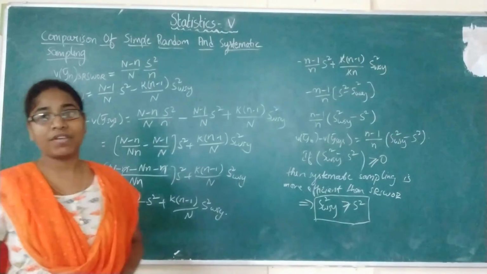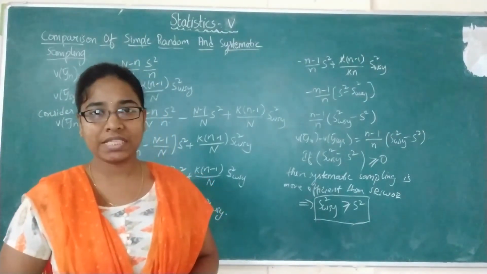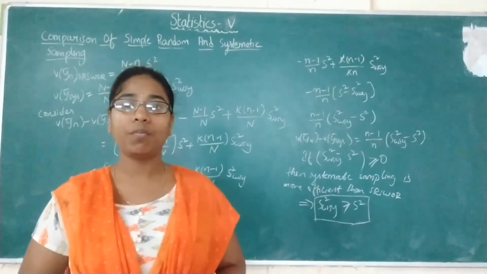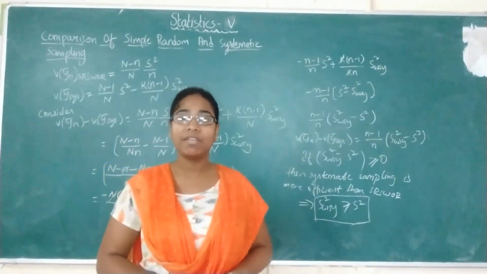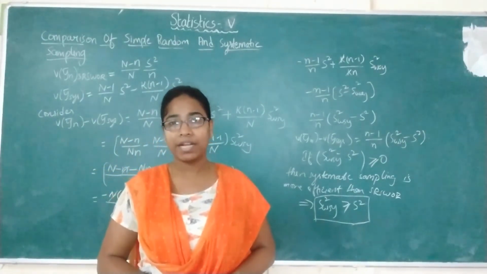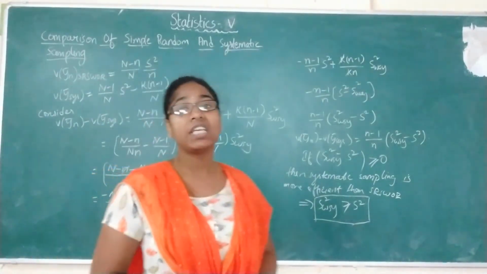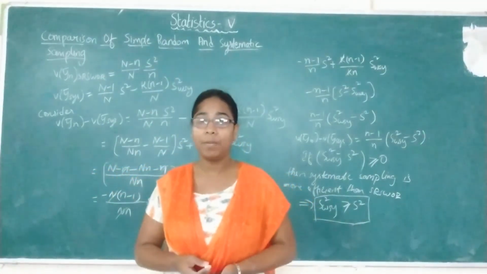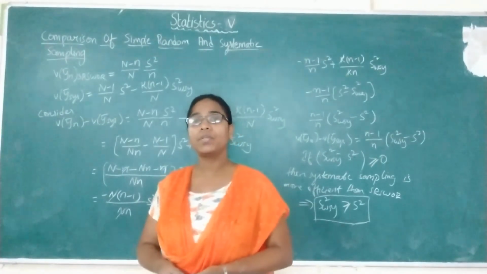So today we have seen two theorems. First one is that the sample mean is an unbiased estimator of the population mean, and the second theorem is we got the variance of the sample mean in the systematic sampling. Then later we have checked the efficiency of the systematic sampling over the simple random sampling. So how will we do the comparison?